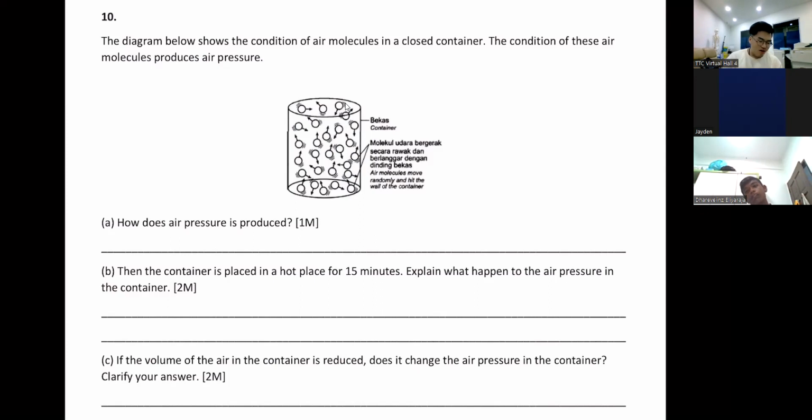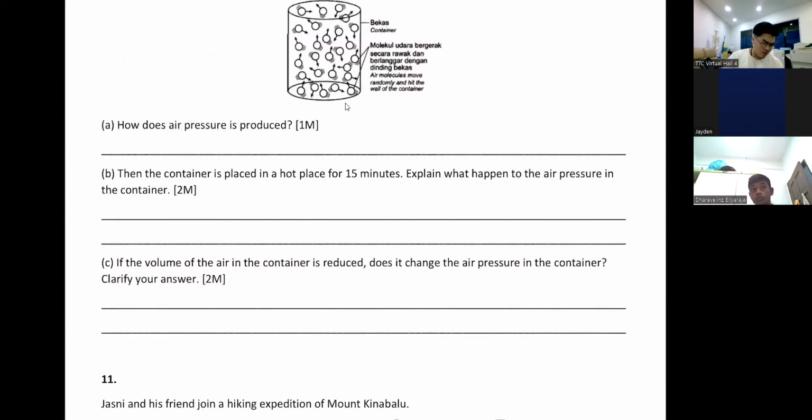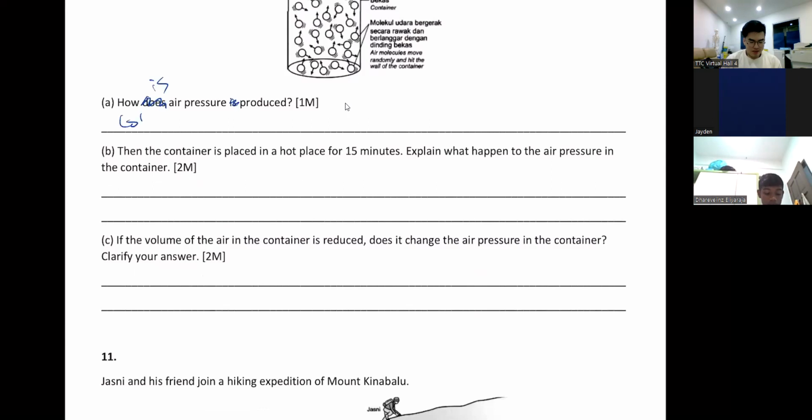All right. So how is air pressure produced? Okay, there's a typo here. How is air pressure produced? They are produced by collision. Collision means you bang. Collision of air particles with the wall of the container. Let's say you are a gas particle. You run and bang on a wall. That banging will create air pressure.